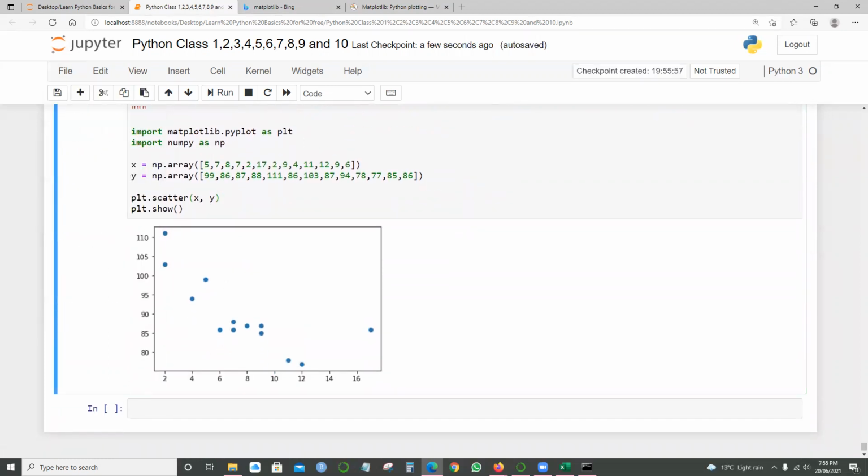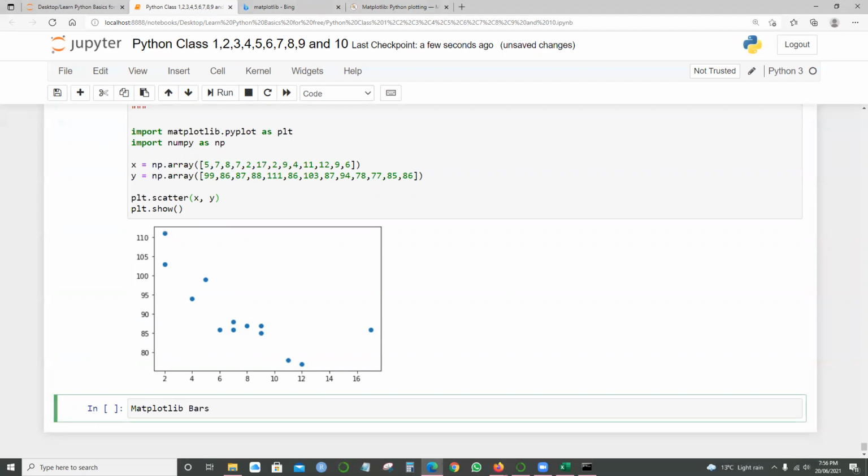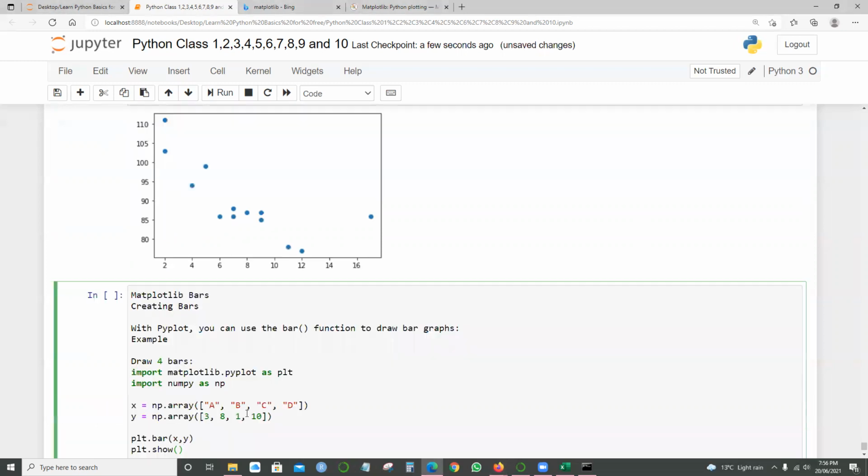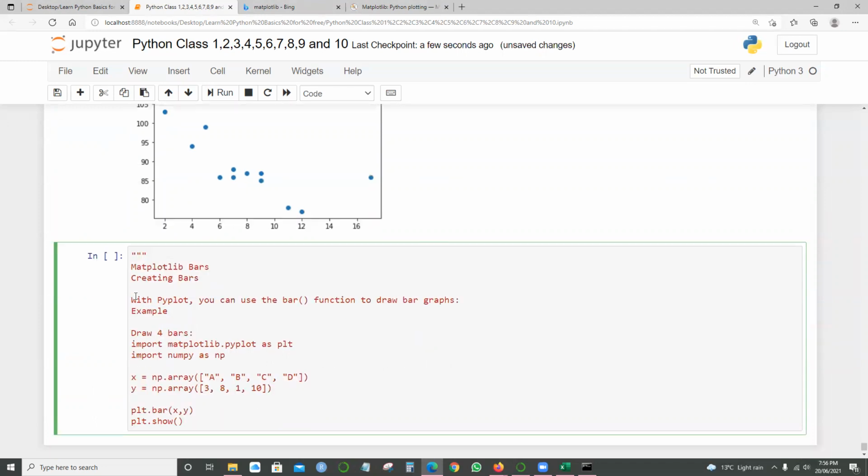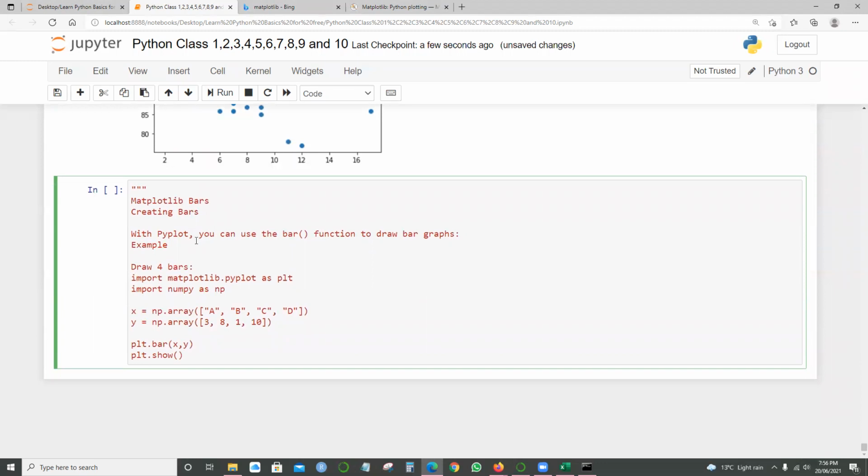Okay. So let's pick up one more example, like bar. Bar is a very normal one. You guys have seen it in multiple cases. So this time I'm going to show the bar chart, I would say. With matplotlib, creating the bars, we are using the same pyplot, and you can use the bar function.